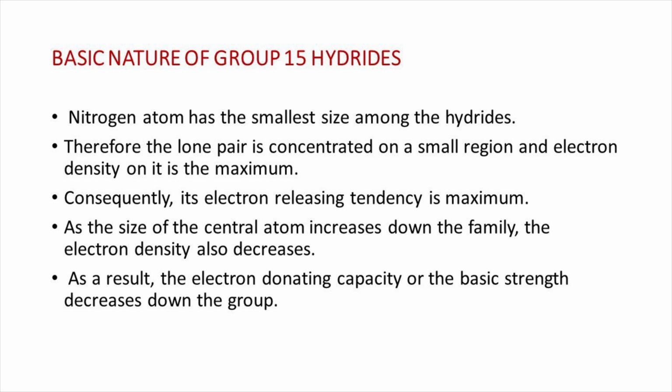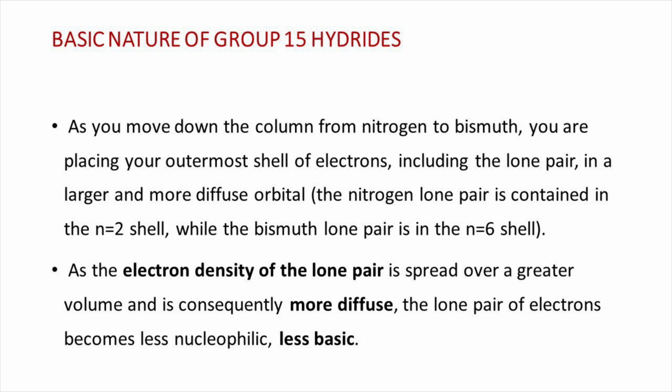As the size of the central atom increases down the family, the electron density also decreases. As a result, the electron donating capacity or the basic strength decreases down the group. As you move down the column from nitrogen to bismuth, you are placing your outermost shell of electrons, including the lone pair, in a larger and more diffuse orbital.